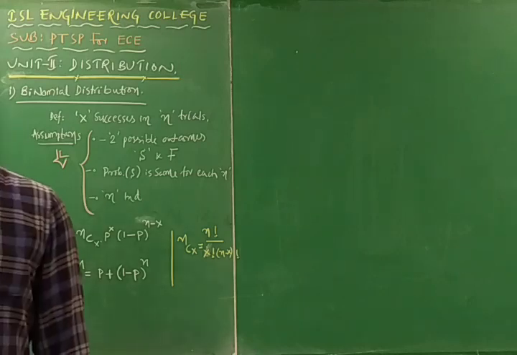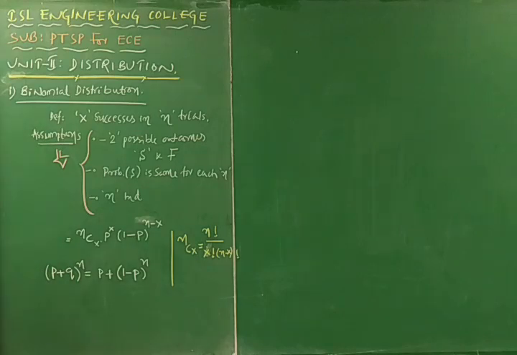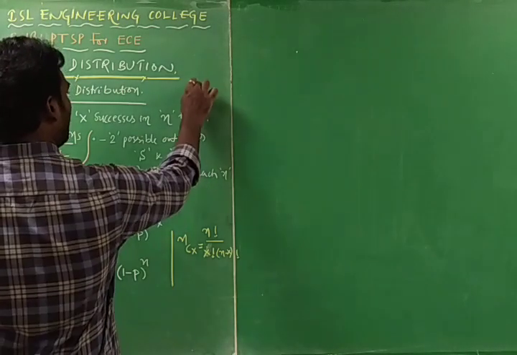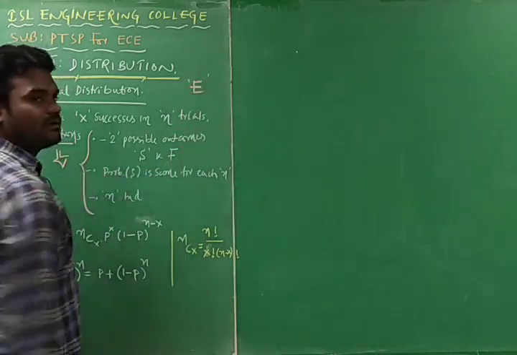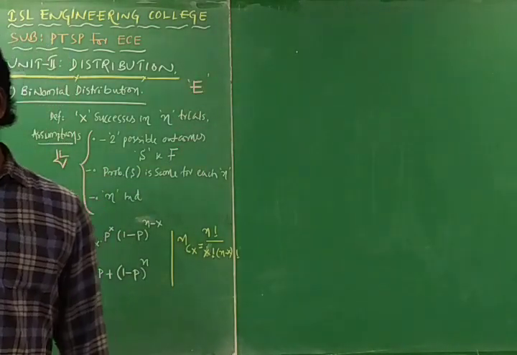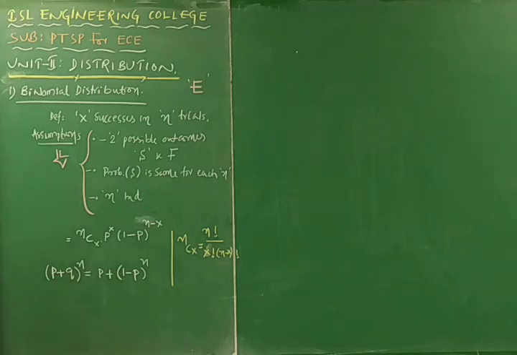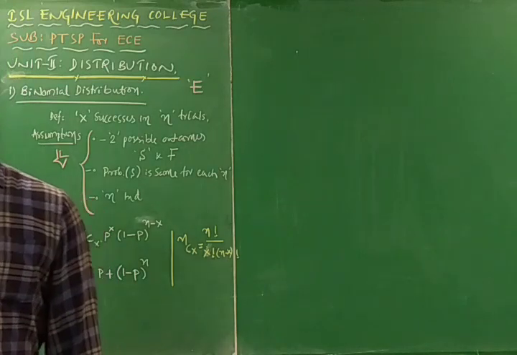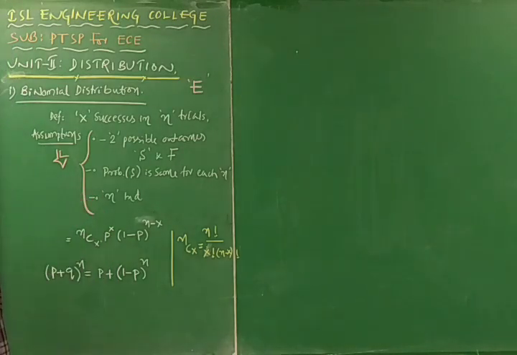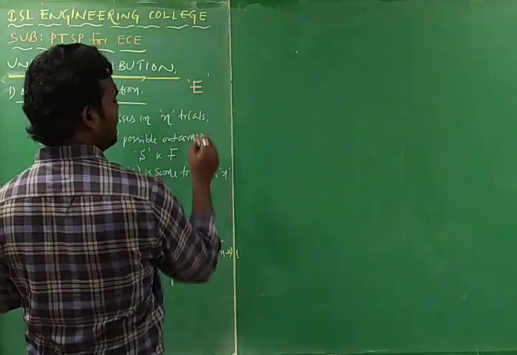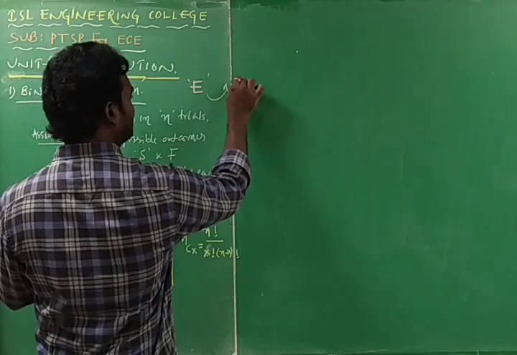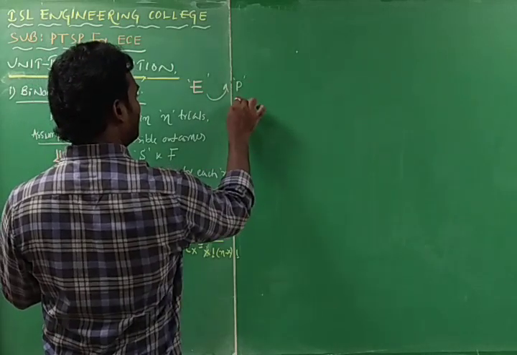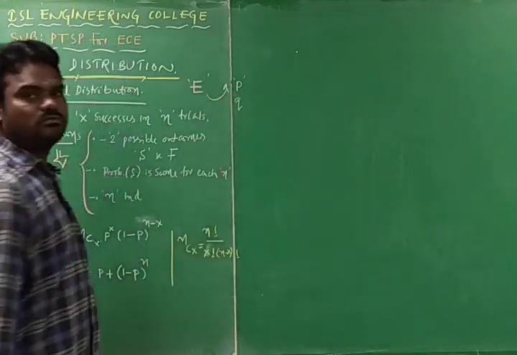So now in the binomial distribution, we are assuming an event E. That means we are assuming a binomial event for a trial. Let E be an event of a Bernoulli trial. We are going with the Bernoulli trial definition. Let the probability of E, that is success, be P. I am assuming the probability of getting the success is P, and the probability of getting the failure is Q.